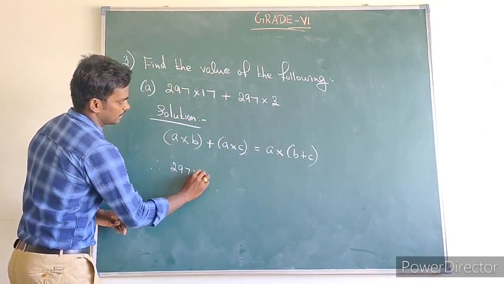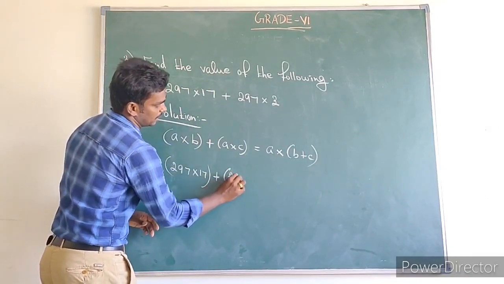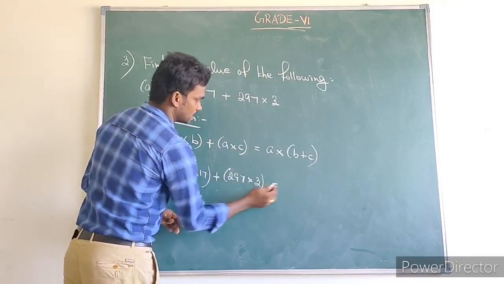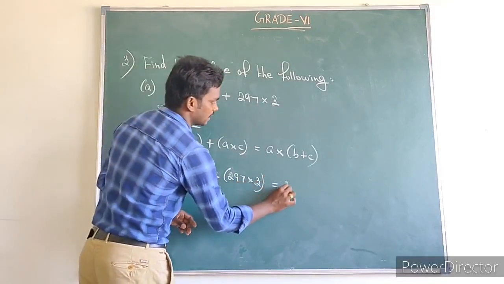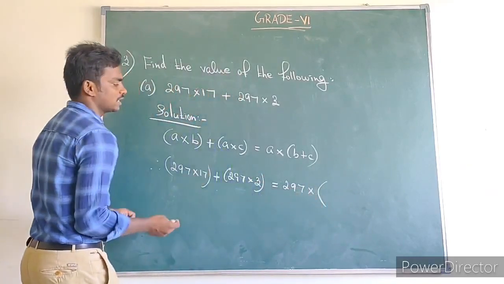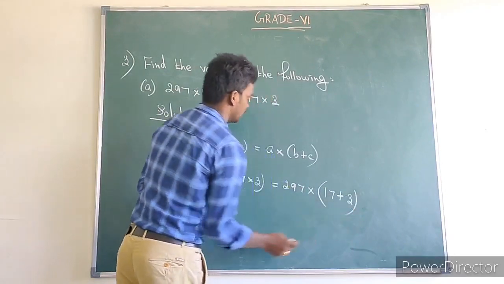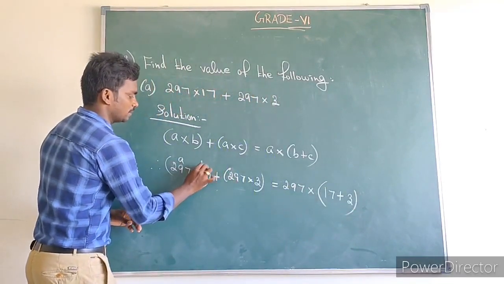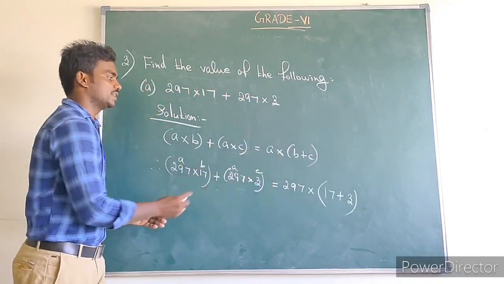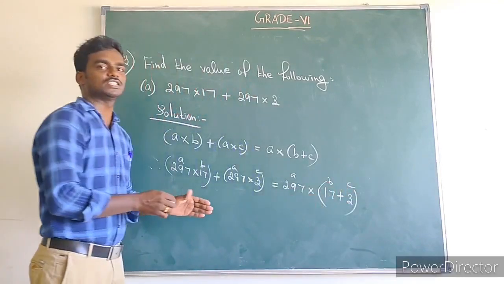297 into 17 plus 297 into 3. So we can write this. Take 297 as common: 297 into 17 plus 3. So A into B plus A into C means we can write A into B plus C. So this is called the distributive property.